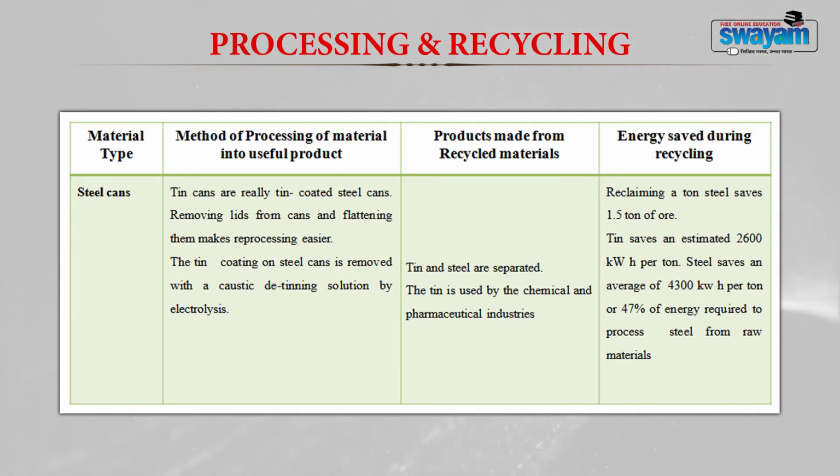Recycling of a ton of steel saves about 1.5 tons of the ore. You know that metal ores are a non-renewable material. Tin saves an estimated 2,600 kilowatt hours of electricity per ton of these cans recycled, whereas steel saves an average of 4,300 kilowatt hours per ton. About 47% of the energy required to process steel from raw material is saved here if we do the recycling.